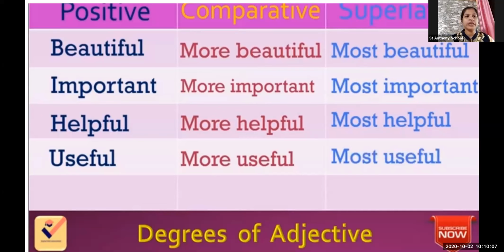In a positive degree, we talk about the beautiful; in a comparative, it changes to the more beautiful; in a superlative, it becomes most beautiful. For example, peacock is a beautiful bird. But when I want to compare the peacock with others, what do I say? Peacock is more beautiful than the hen.